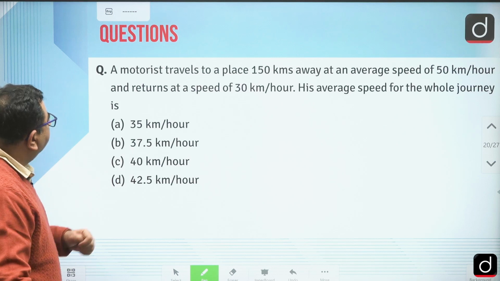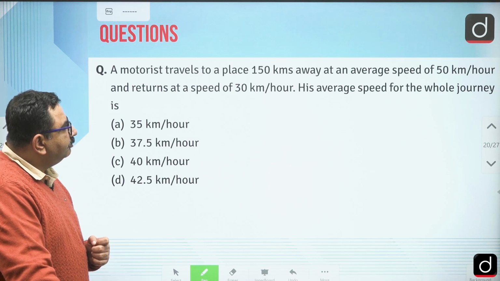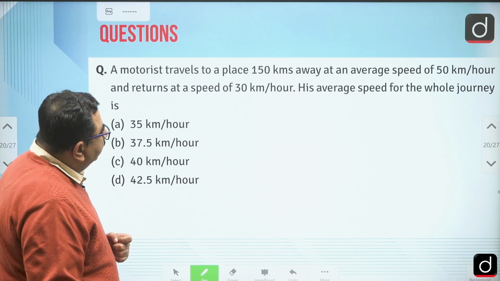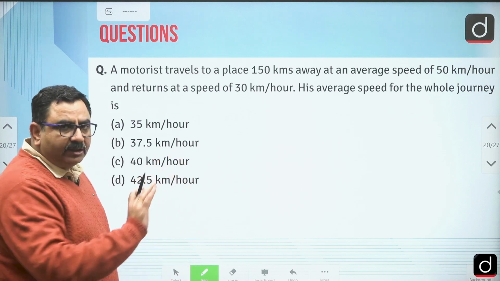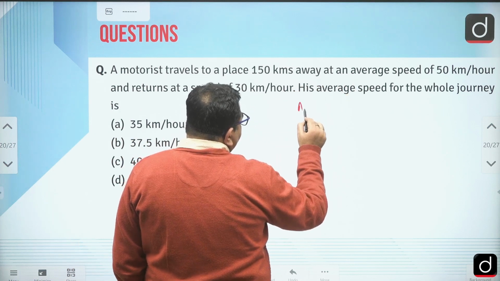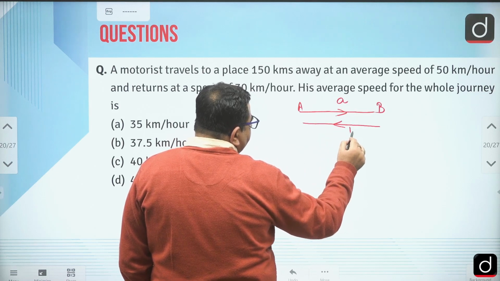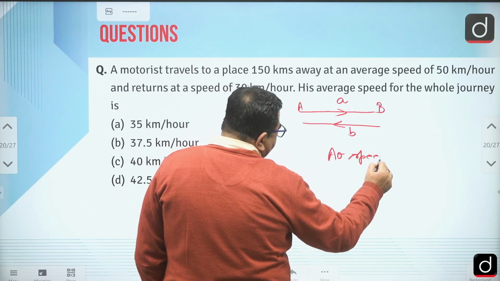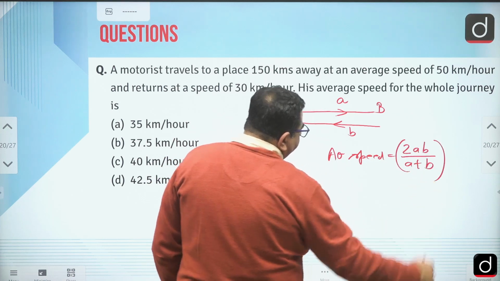Okay, in this, a motorist travels to a place 150 kilometers away at an average speed of 50 kilometers per hour and returns at a speed of 30 kilometers per hour. His average speed for the whole journey? This kind of question, there is a ready-made formula with us: if a person goes from A to B with the speed of A and comes back with the speed of B, his average speed is 2AB upon A plus B.